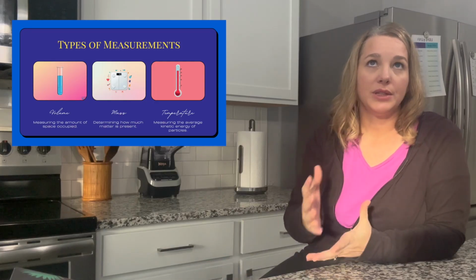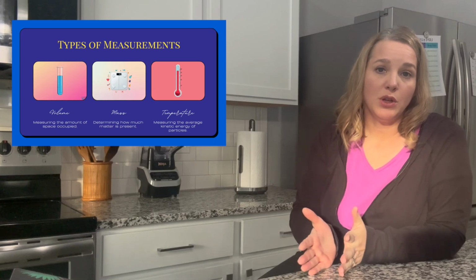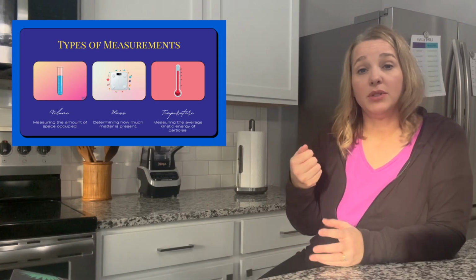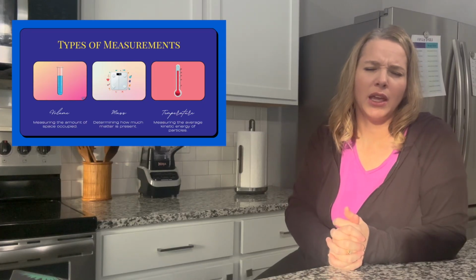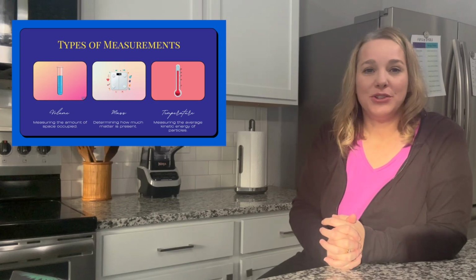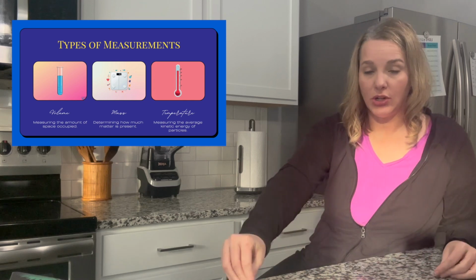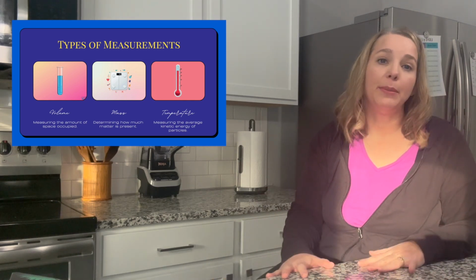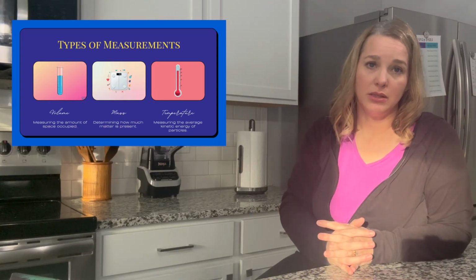And so, for example, when we're making a cake, you may use a teaspoon to measure out how much salt you need, or you may use a liquid measuring cup to measure out how much water or milk or whatever it is you use to make a cake. I guess it depends on the cake. If you're measuring to make a dress, like I said, then you're going to use a tape measure to see how long something needs to be. So each of those is a different type of measurement. So we have different types of measurement in science as well.